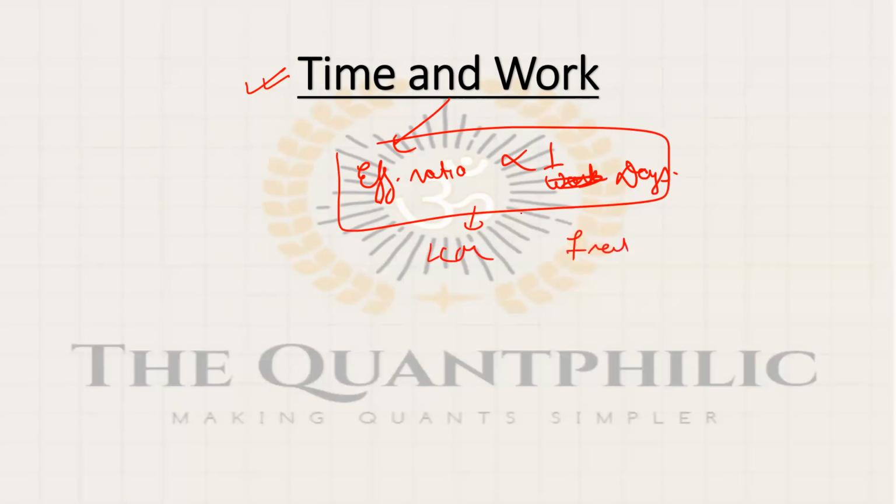Okay, so the more important topics under time and work come out to be men leaving and joining first. This topic comes like they started with 28 men, then one man starts leaving. Okay, then how many days will the work be completed? This topic becomes important. And another important topic under this is ratio proportion. Yes, people working on alternate days, like someone works for 7 days then leaves on the 8th day, this type of questions. Okay, so these types of questions should be covered.